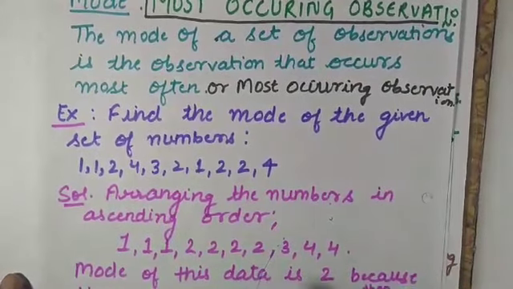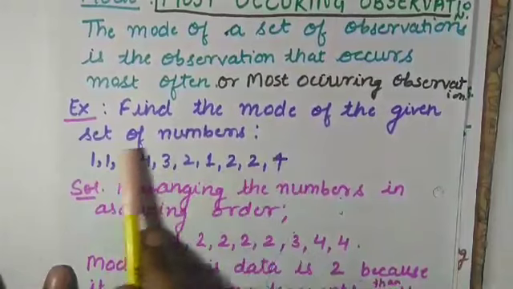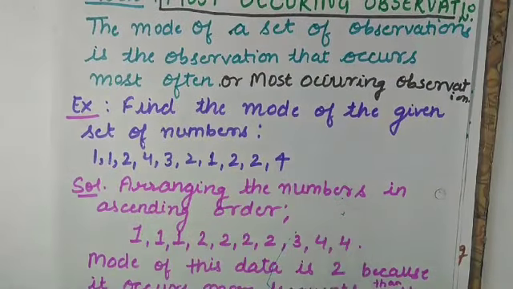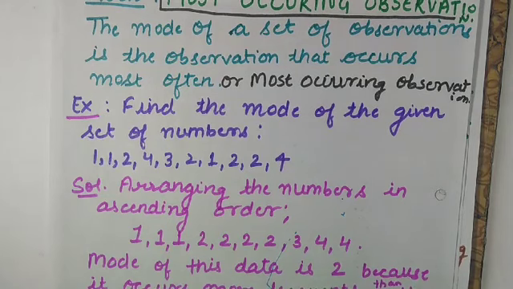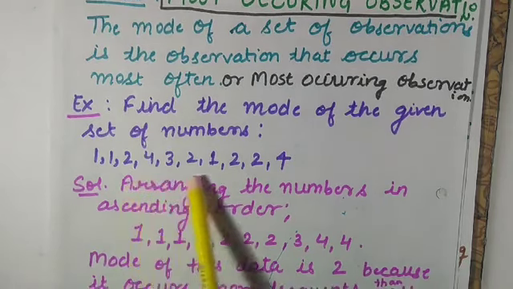We have to find the mode of the given set of numbers. We have the data given, or you can say we have the observations given, and we have to find the mode of the given data. As we know that mode is the most occurring observation. It means the observation which is occurring the maximum number of times. So we have the data given.